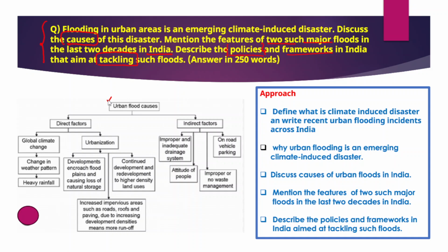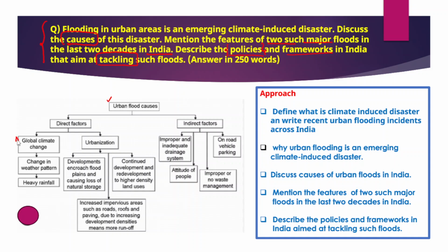So it helps you create a very good impression in the mind of the examiner, and that also helps you score very good marks. And you can see here, urban flood causes. Urban floods are caused by two different factors: first, direct factors, and secondly, indirect factors. Now when we talk about the direct factors, there are certain direct factors which cause urban floods.